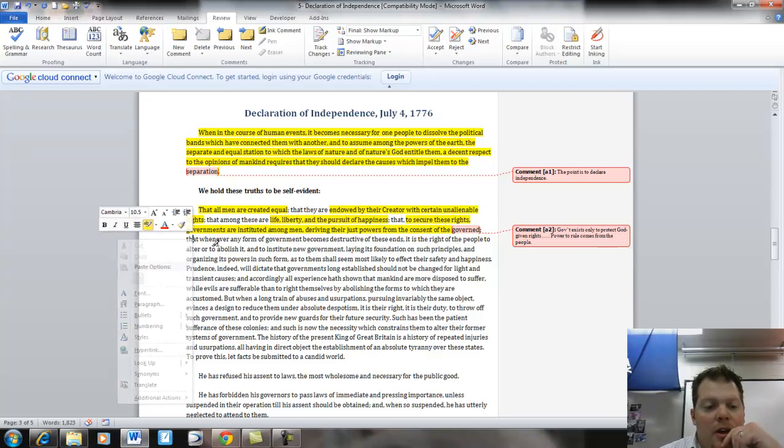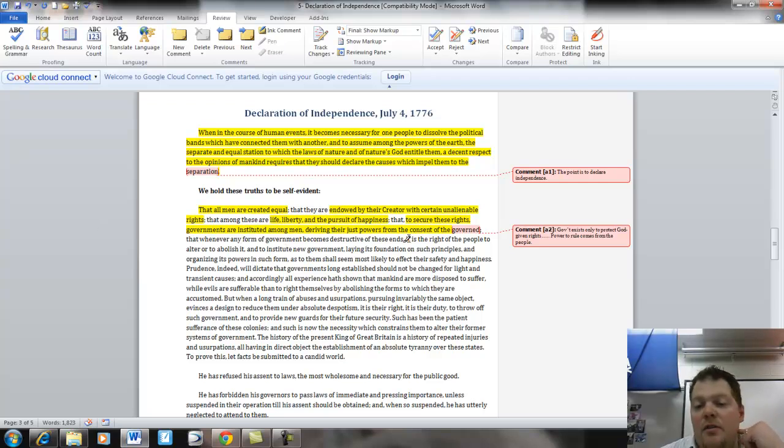So here once again comes the philosophical argument, kind of from Rousseau, that whenever any form of government becomes destructive of these ends, it is the right of the people to alter or to abolish it and to create a new government, laying its foundations on such principles and organizing its powers in such form. So the document says right here that if a government does not respect your God-given rights, you have the absolute right to basically throw down and get rid of them.